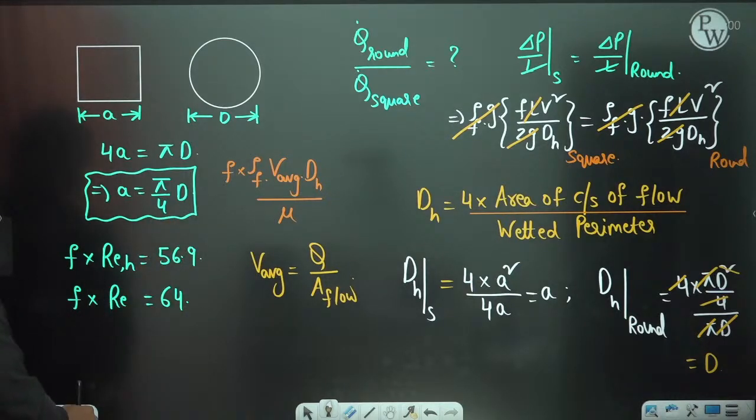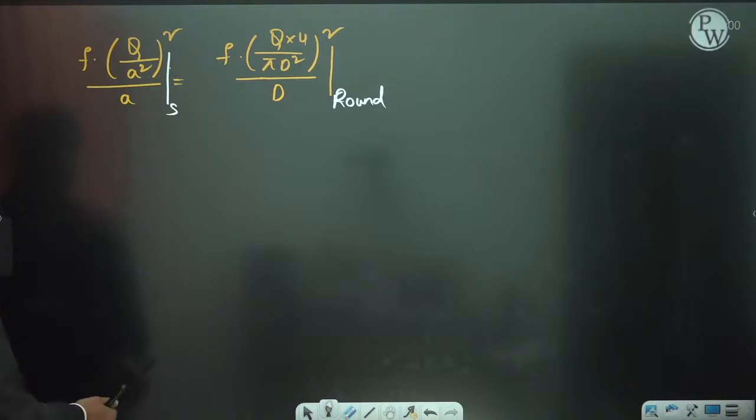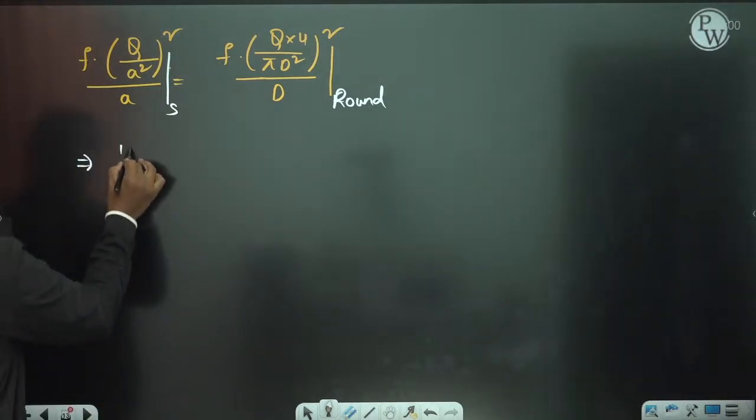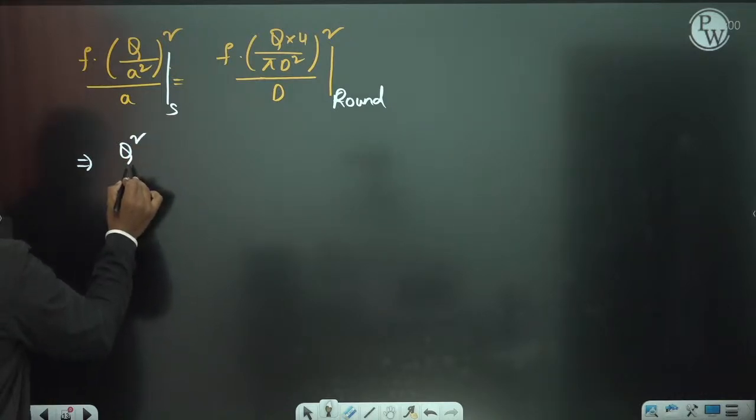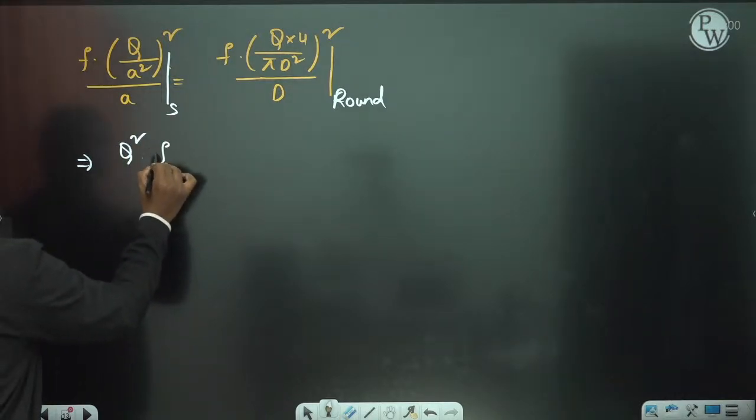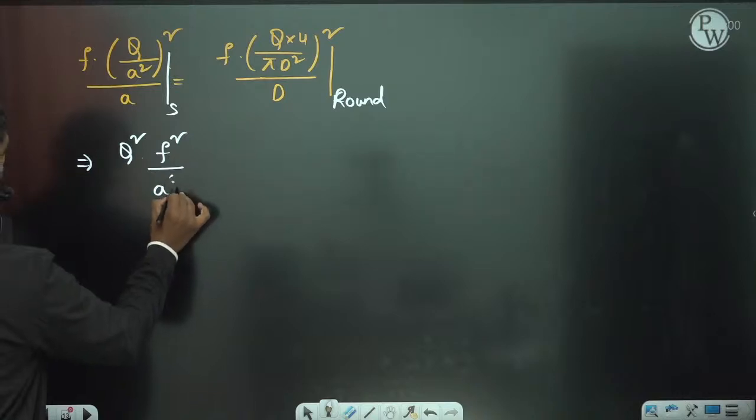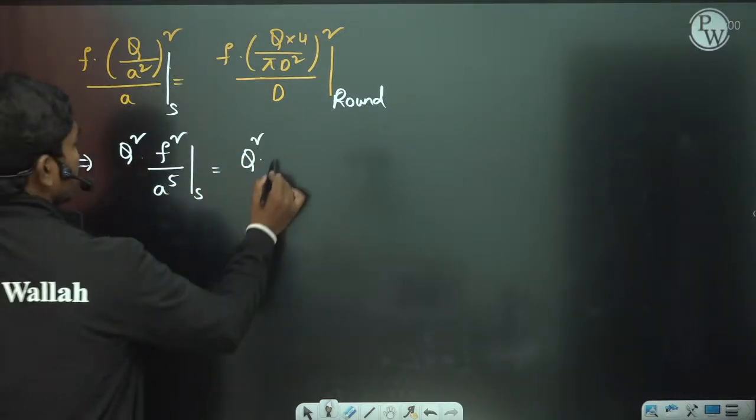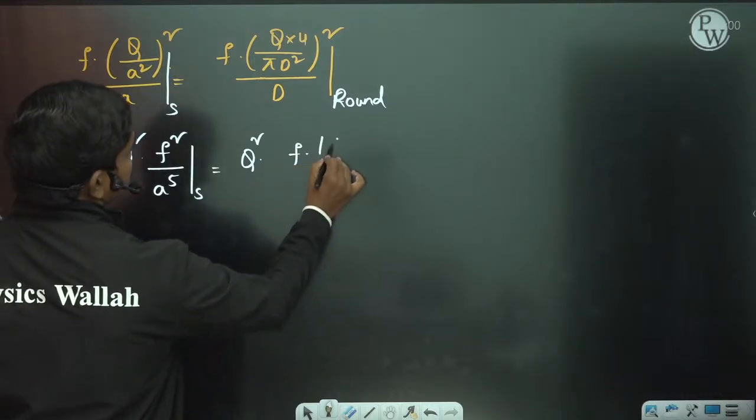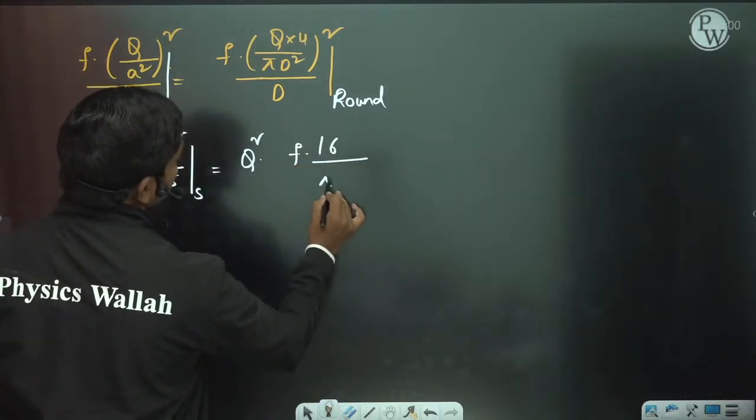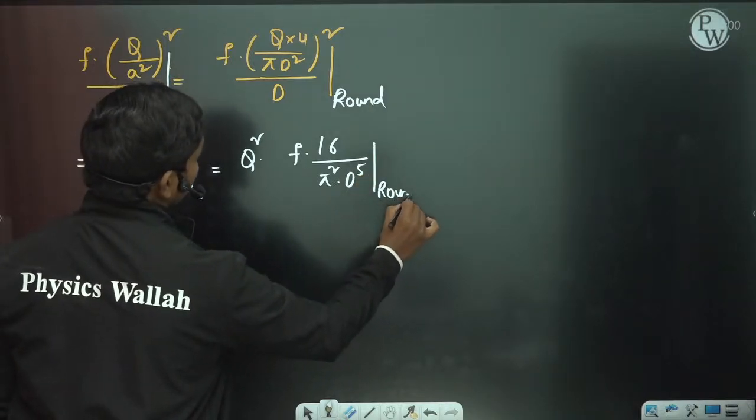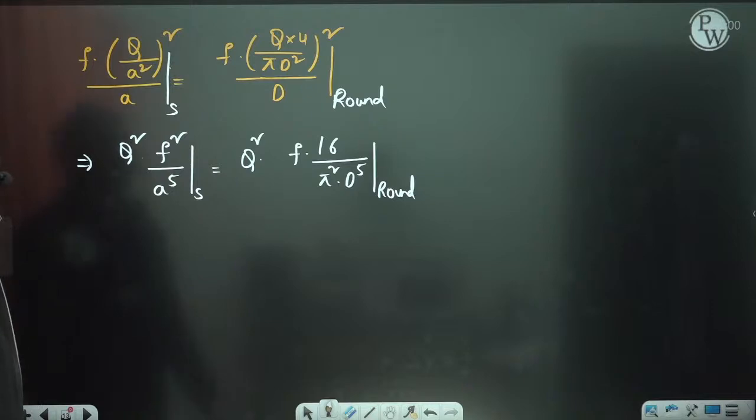So anyhow, let us see here. We have this expression: Q squared times f by A to the power 5 is equal to Q squared times f into 16 by pi squared d to the power 5. This is for the round. Okay, so these are the values. Now how can the f's be equated?